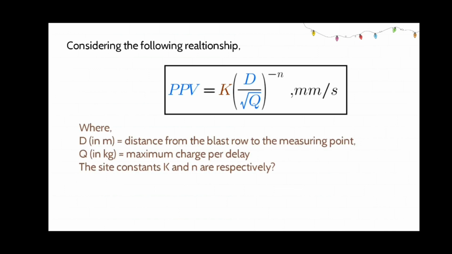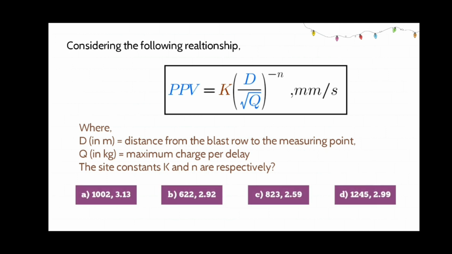In this formula, the capital D in meter represents the distance from the blast row to the measuring point, while capital Q in kgs represents the maximum charge per delay. Using the formula and values given in the question, we have to find the site constants, that is the value of K and small n. They have given us 4 options that you can see on the screen.